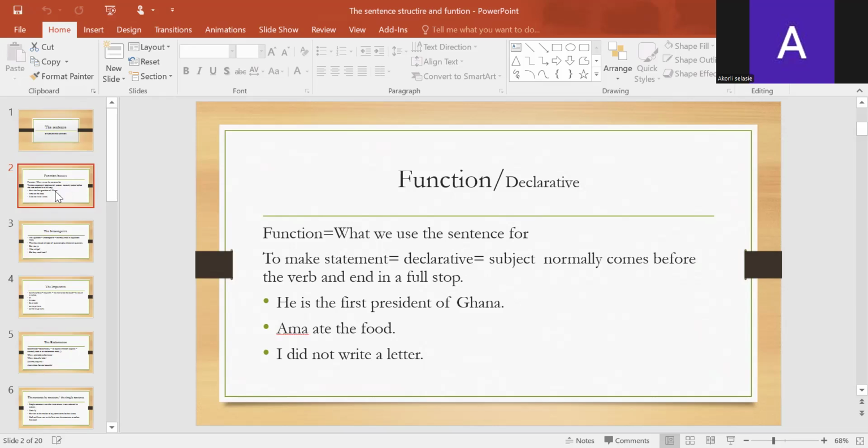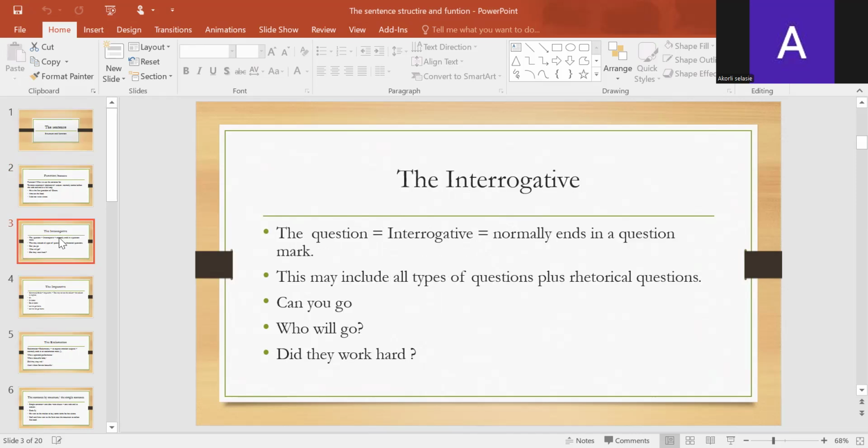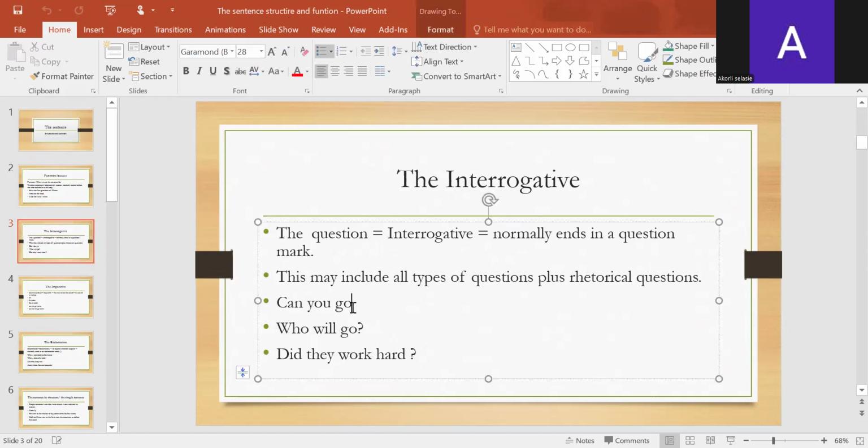Now we move to the interrogative. The interrogative is a question. Interrogatives normally end in a question mark, though not always. This will include all types of questions, and rhetorical questions if possible. Can we go? Will you go? Did they work hard? All these are questions.